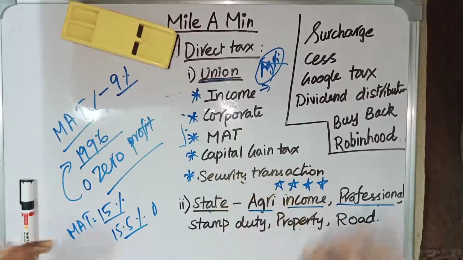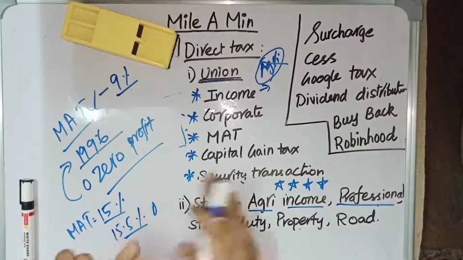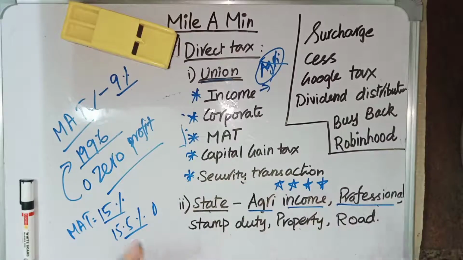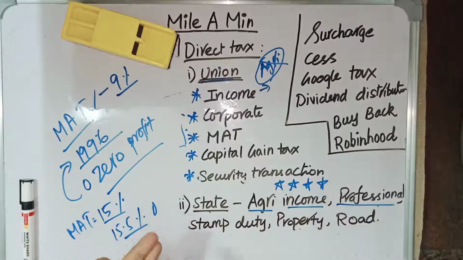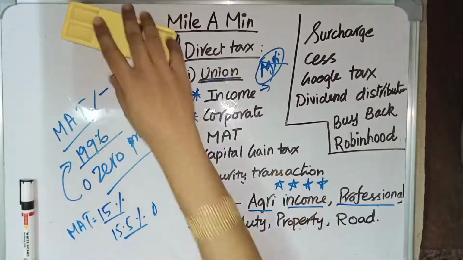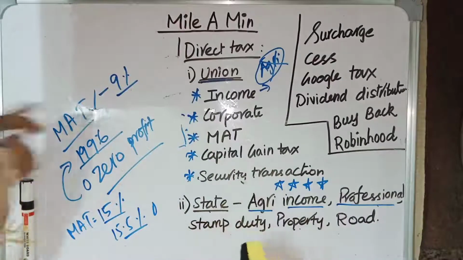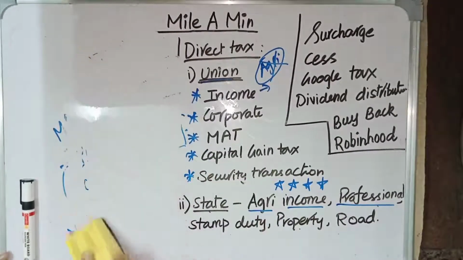So they might ask a question like, inside GIFT City, MAT is exempted. There is no MAT inside GIFT City. They might give a statement like this, but it is wrong. Inside GIFT City, the MAT percentage is less compared to other places. So this is the fact. Minimum alternative tax inside GIFT City is 9%, but generally it is 15%.